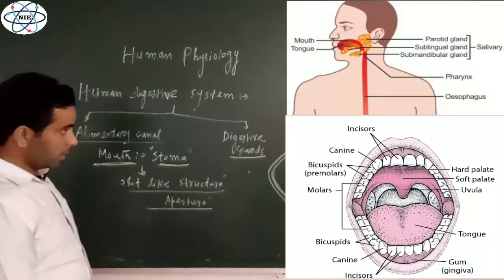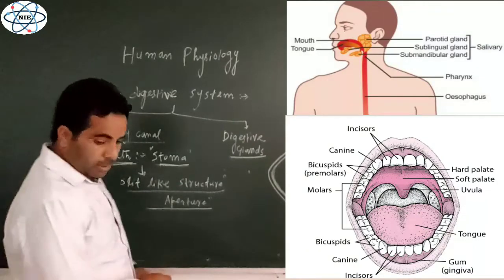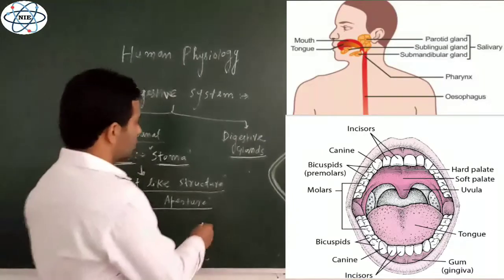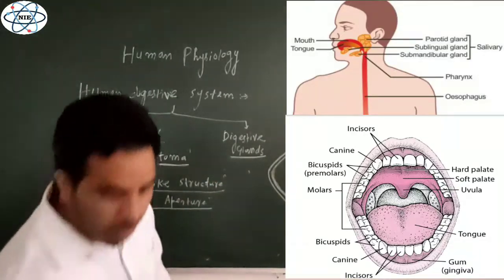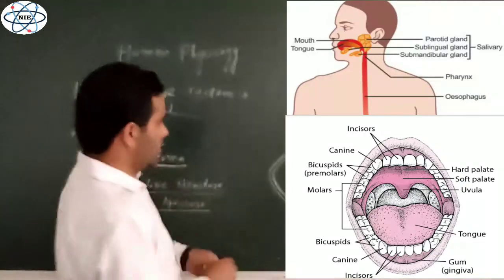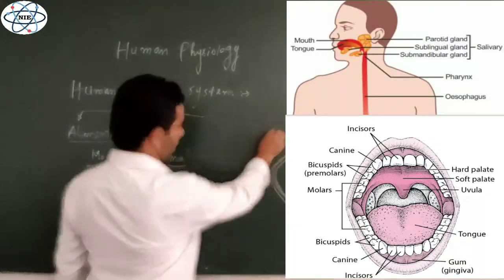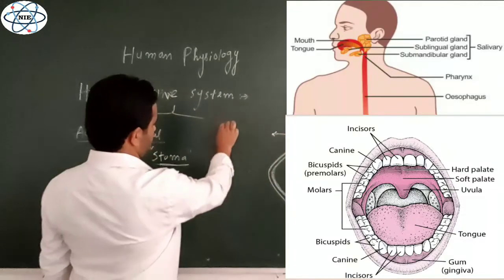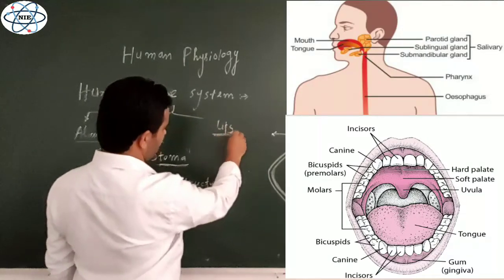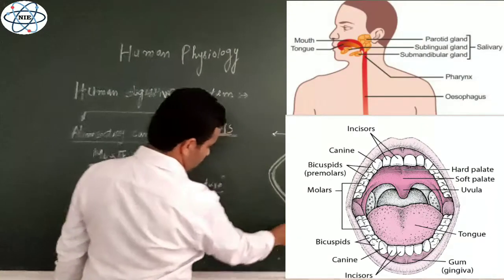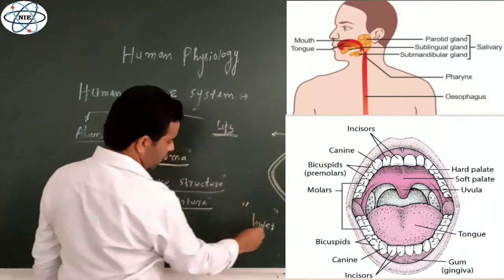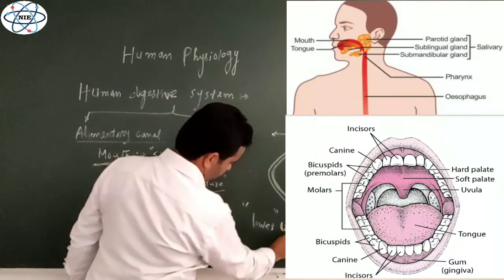This slit like structure or aperture is guarded by two movable lips. Let's say these are the movable lips, and there is an upper lip and there is a lower lip. So this mouth is guarded by two movable lips.